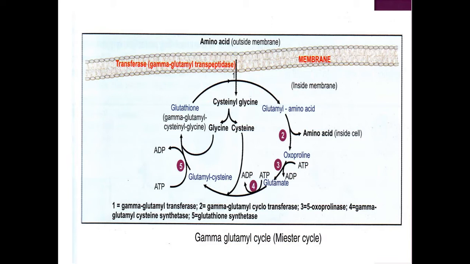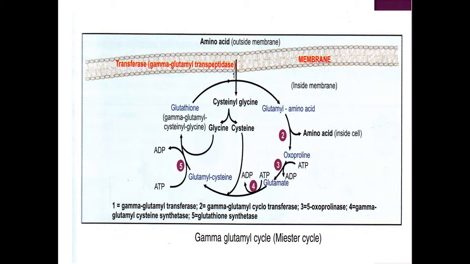What it will do? It causes the release of amino acid in the cell and converts this glutamate into oxoproline. Now this oxoproline is converted to glutamate by the enzyme 5-oxoprolinase. So oxoproline to glutamate formation is catalyzed by the enzyme 5-oxoprolinase. Here it requires ATP. ATP is required and converted to ADP and inorganic phosphate. So one ATP is consumed in this reaction during the process of regeneration of glutathione.